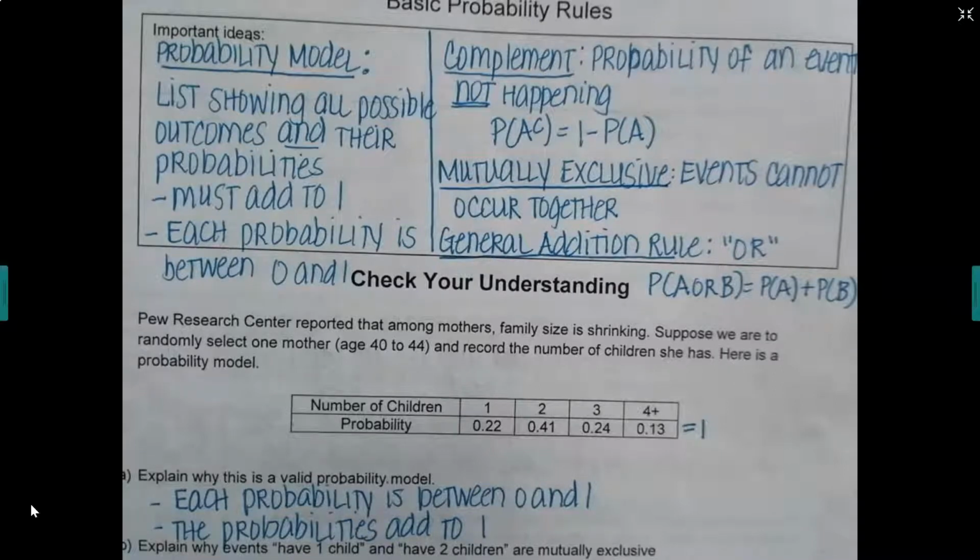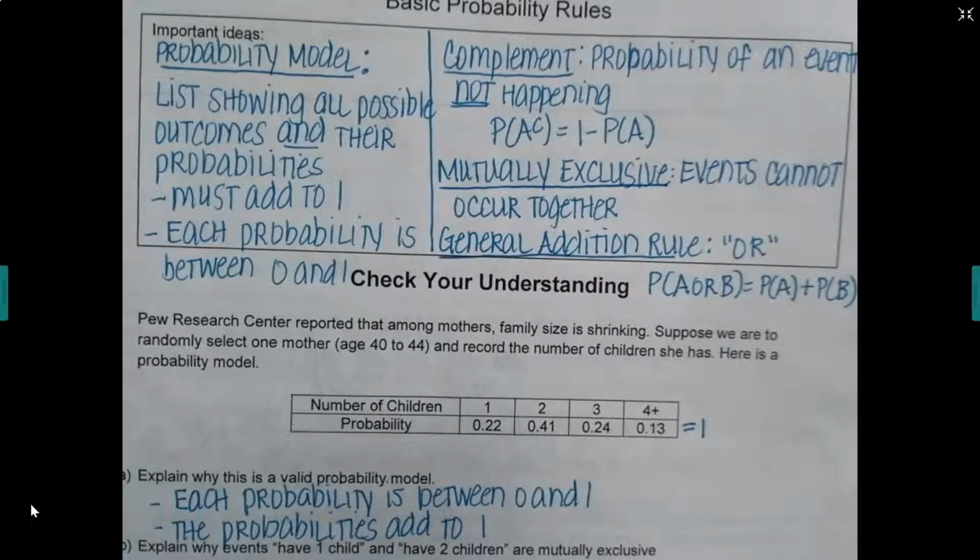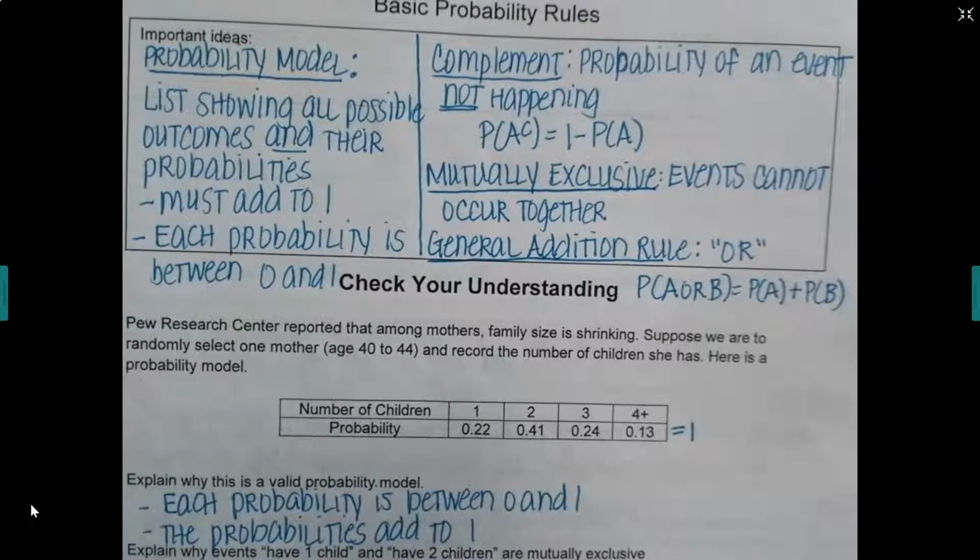We have already talked about the probability model and verified that the probability model in our Check Your Understanding is a valid model because each of the probabilities is between 0 and 1, and when you add them together it equals 1.